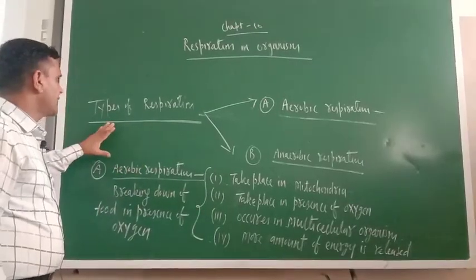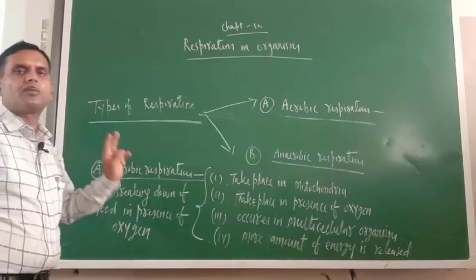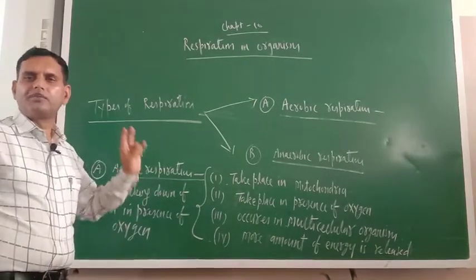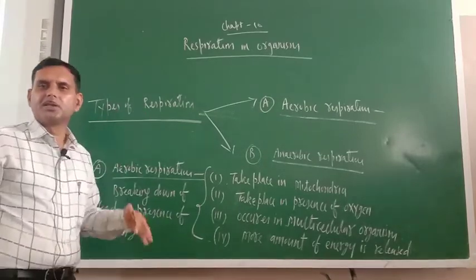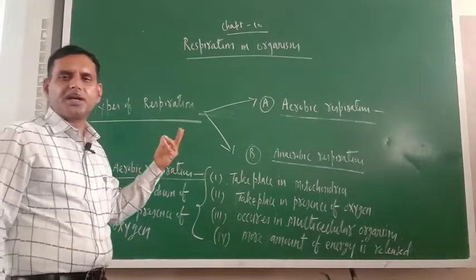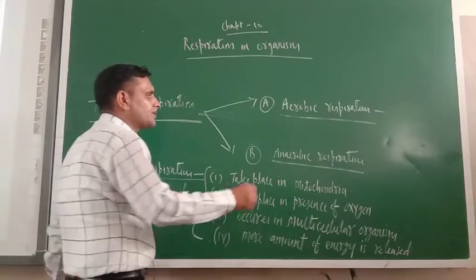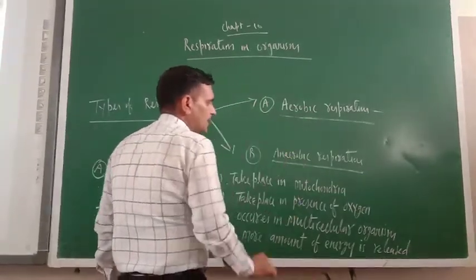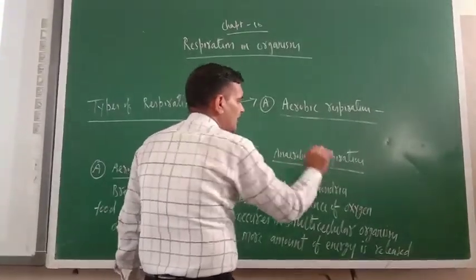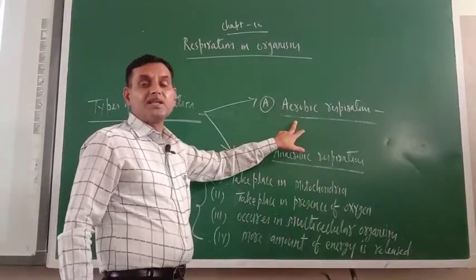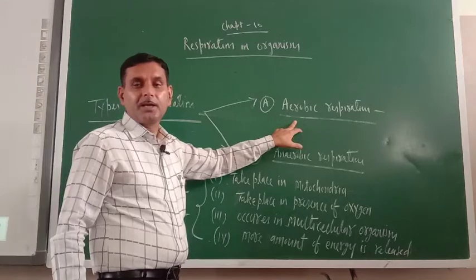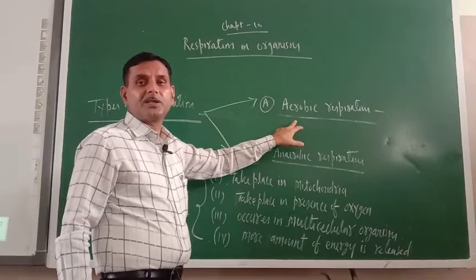So dear cadets, now I hope that you have got the need of respiration. The next one is types of respiration. How many types of respiration are there? There are two types of respiration: aerobic respiration and anaerobic respiration. Aerobic means air, okay? This term is related with the air.